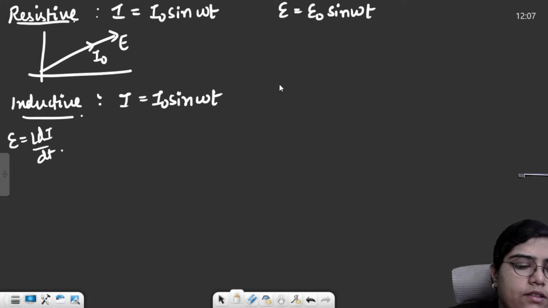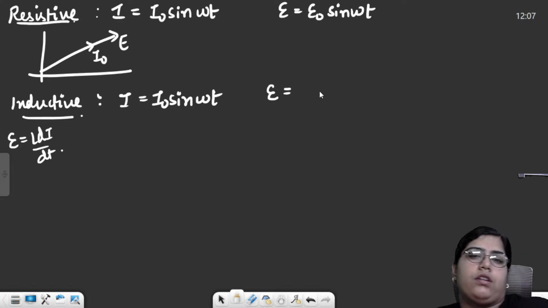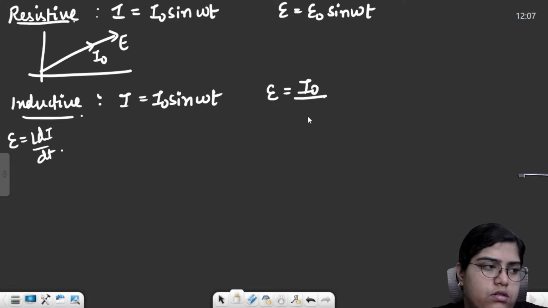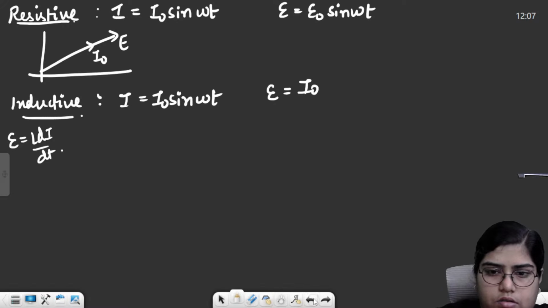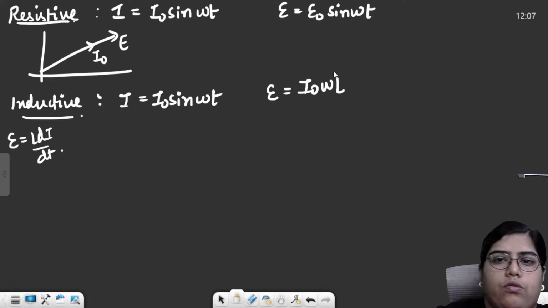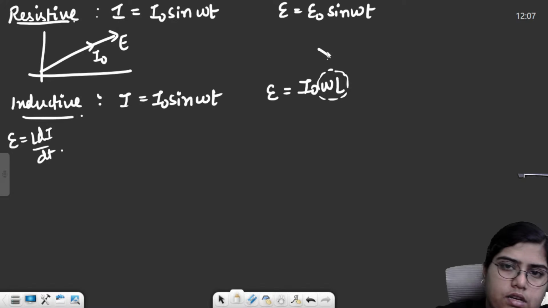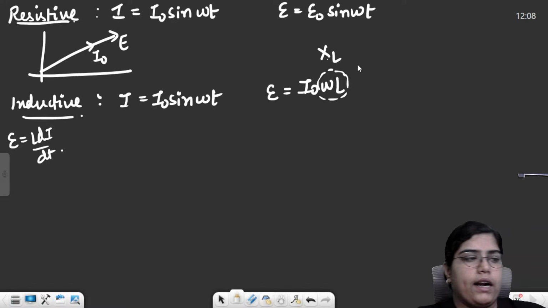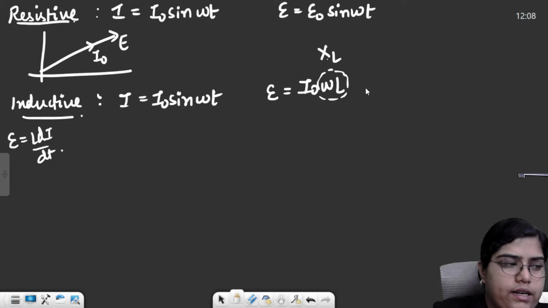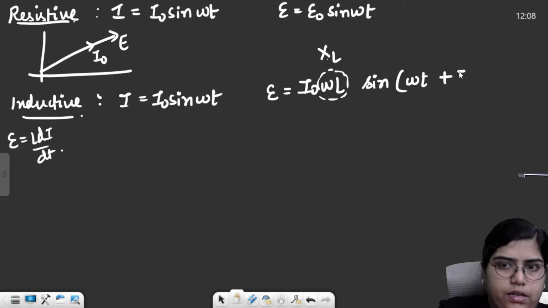So E naught is I naught into omega L. Omega L is basically X L, the inductive reactance, and then sine omega t plus pi by 2.